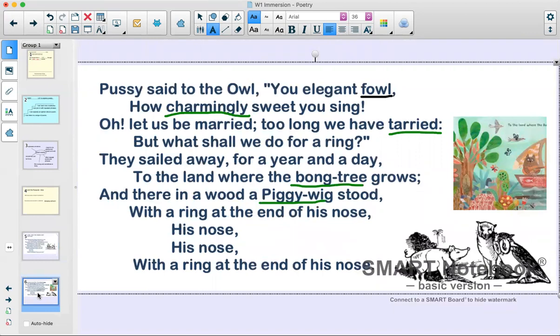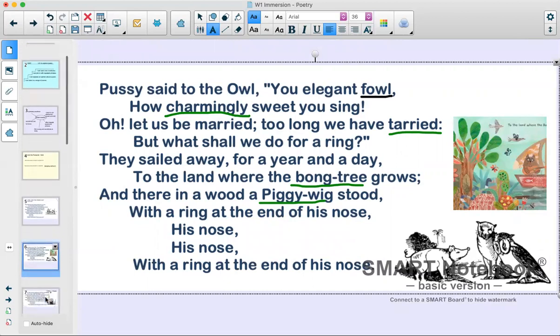Pussy said to the owl, "You elegant fowl, how charmingly sweet you sing! Oh, let us be married, too long have we tarried, but what shall we do for a ring?" They sailed away for a year and a day to the land where the bong tree grows. And there in a wood a piggy-wig stood with a ring at the end of his nose. His nose, his nose, with a ring at the end of his nose.